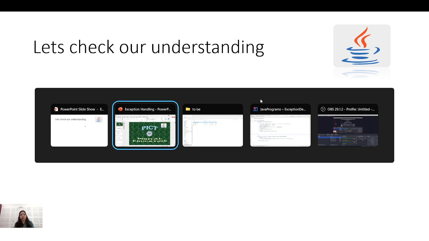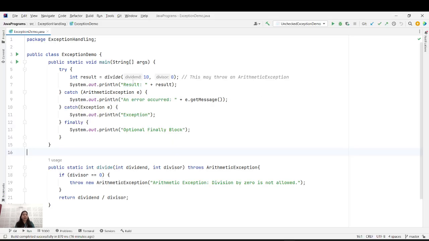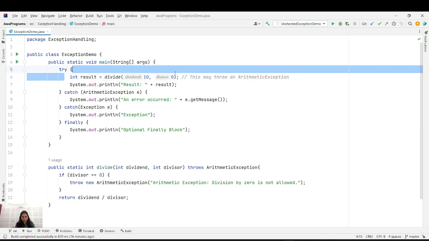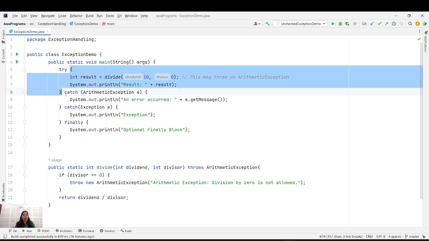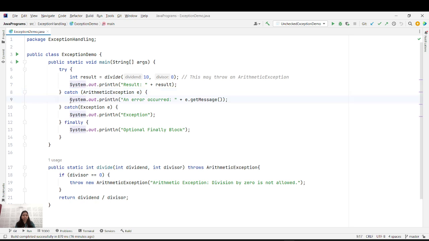Okay, so let's go to the program where I can show you the try catch block. So this is my class. In my main I'm having a result variable where I'm calling the divide method. I'm giving the dividend as 0, divisor as 0, which will throw the arithmetic exception. How can I code this? At line number 6 I can have the exception, so I will put that in the try catch. What are the possible exceptions I can have? In this case I know that it will throw the arithmetic exception.